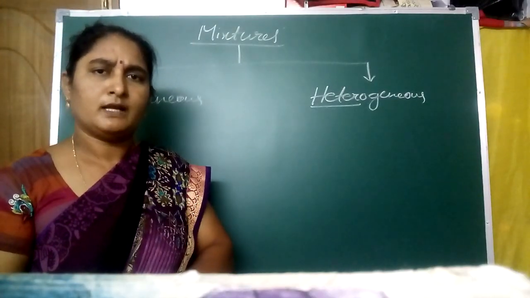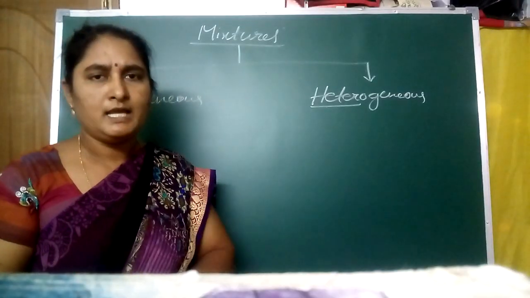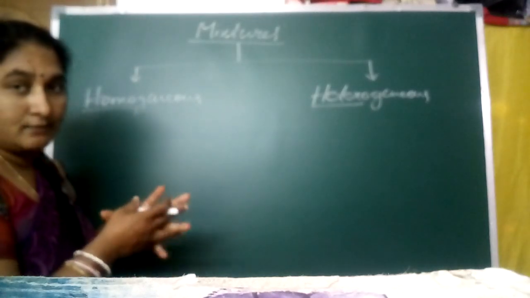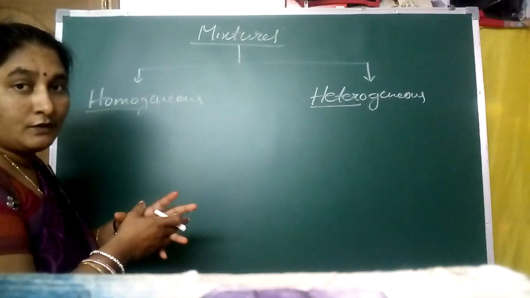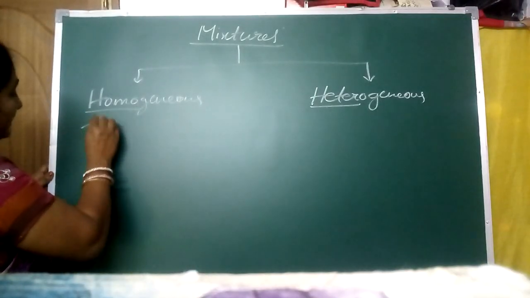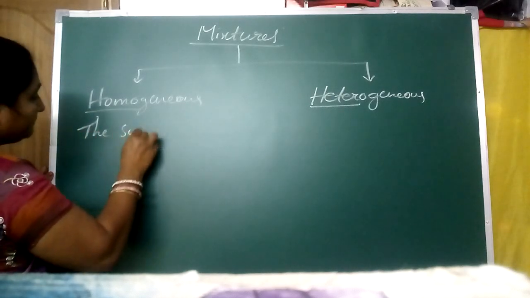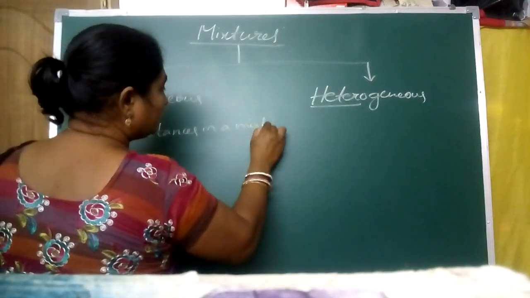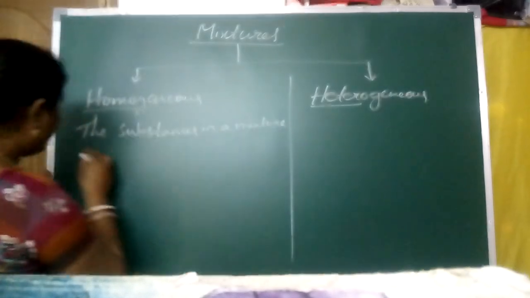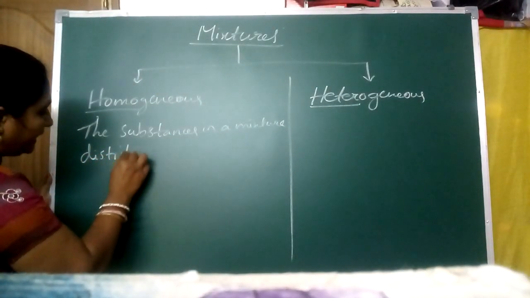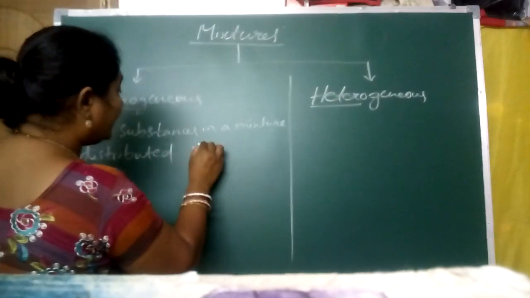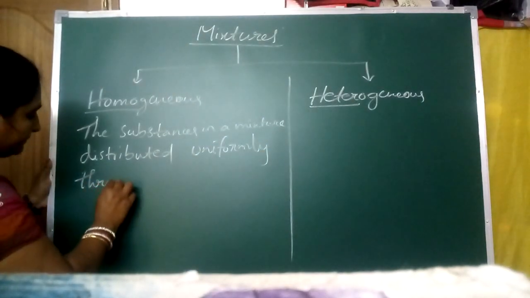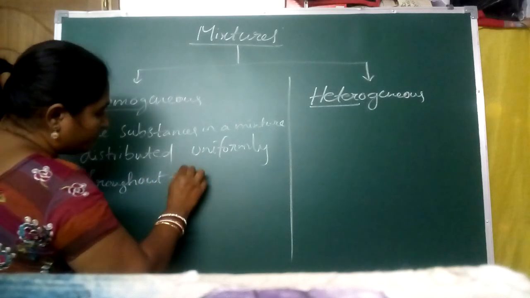We know that some more substances will be present in the mixture. When you are mixing those substances, the substances in a mixture are distributed uniformly throughout the mixture.